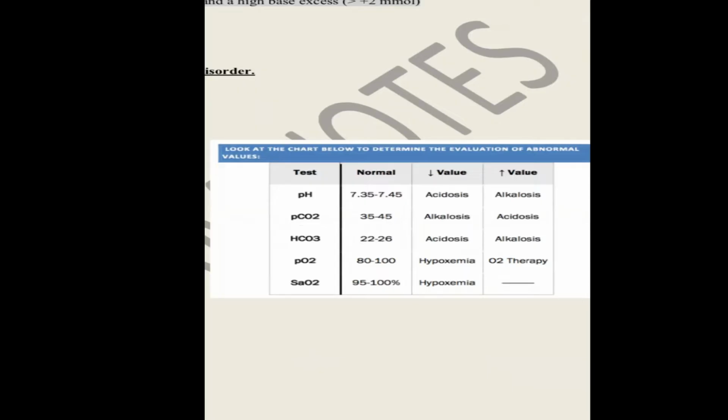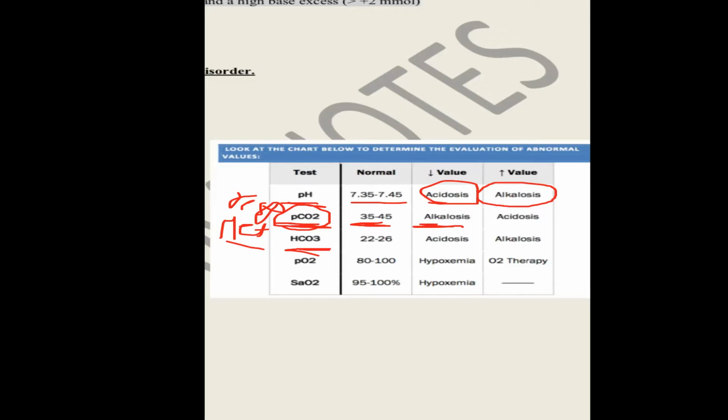Initially, here is the normal pH. When it becomes low, this is acidosis. When it increases, this is alkalosis. This is simple. When I am speaking about PaCO2, it is a respiratory pattern. When I am speaking regarding bicarb, this is a metabolic pattern. I said before, 35 to 45. When CO2 decreases, it is alkalosis. Increase of CO2 is acidosis. HCO3, which is the alkali base, from 22 to 26: increase of it is alkalosis, decrease of it is acidosis.